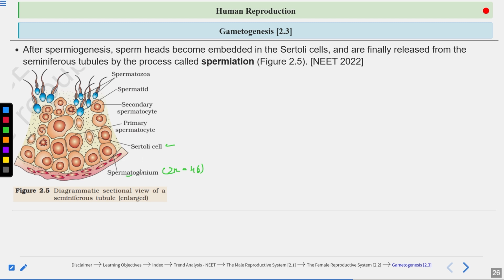Some of the spermatogonia transform into primary spermatocytes, which are also diploid with 46 chromosomes. The primary spermatocyte undergoes meiosis 1 to form 2 secondary spermatocytes, which are haploid with 23 chromosomes. The secondary spermatocyte undergoes meiosis 2 to form 4 haploid spermatids. The spermatids transform into haploid spermatozoa, which is known as spermiogenesis. Then the sperms are released from the seminiferous tubule, which is known as spermiation.